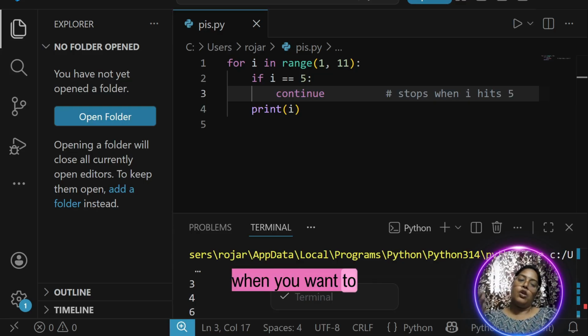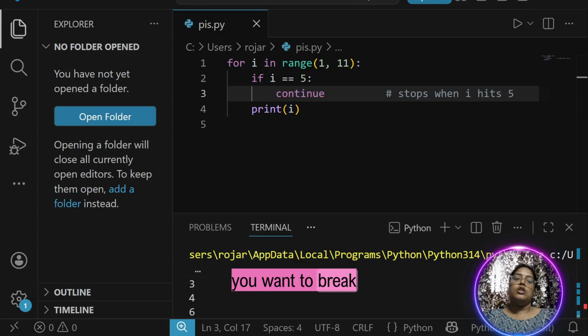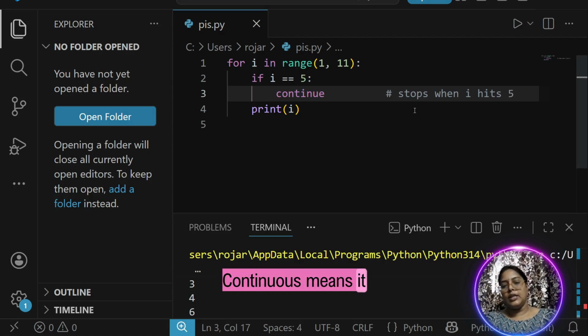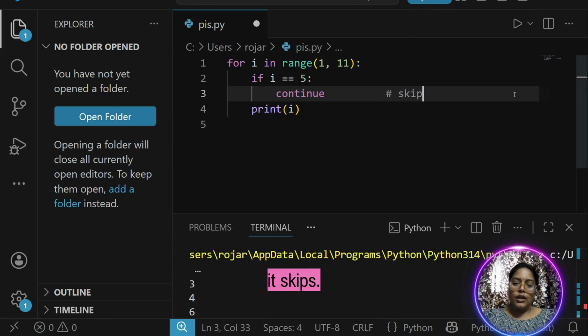Break, when you want to break in the middle, then you use the break statement. Continue means when you want to skip something, then we can use continue. Clear? Break means when you want to stop the loop as soon as it reaches the target, then you will be using break. Continue means it just skips that particular round or iteration.